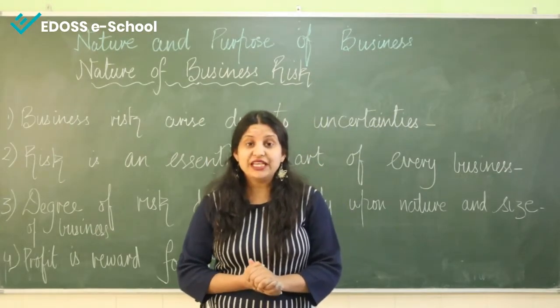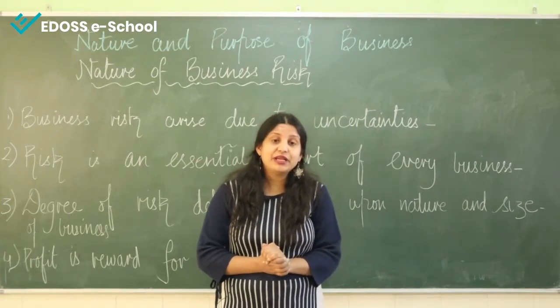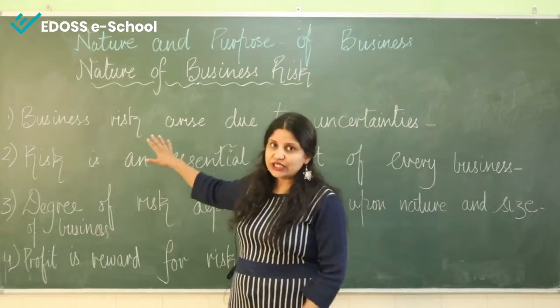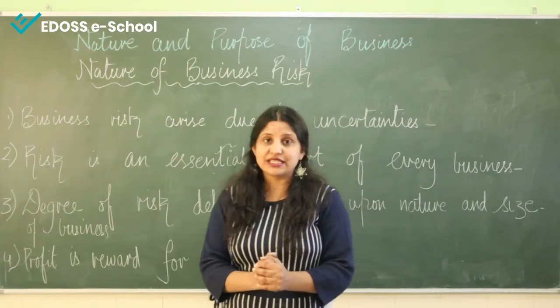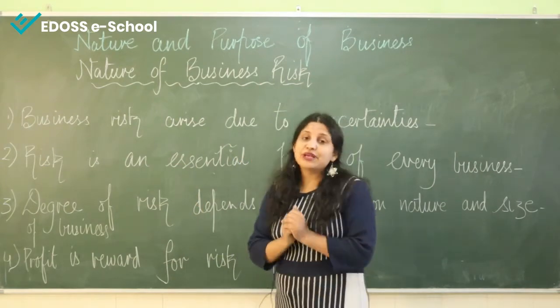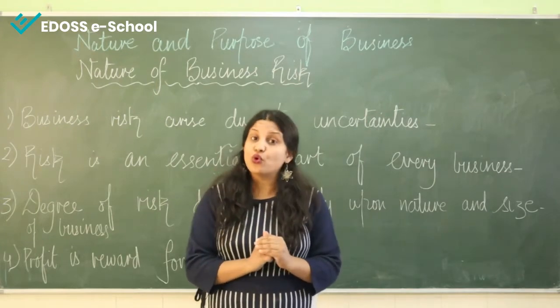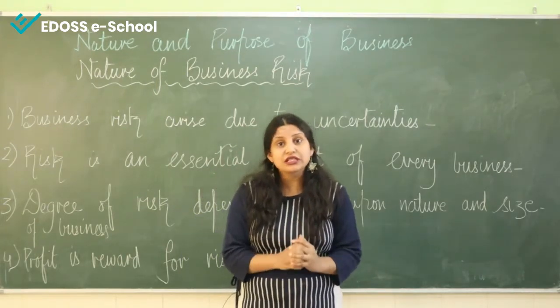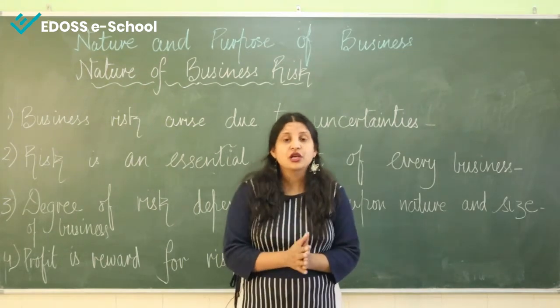Now we will do the nature of business. The nature of business risk can be understood through its characteristics. These are the characteristics which will help us to understand the nature of business. The first one is: business risk arises due to uncertainty. I have already told you this. Business risk includes uncertainty. You do not know whether you will have profit or loss.